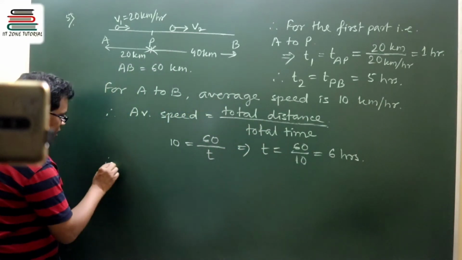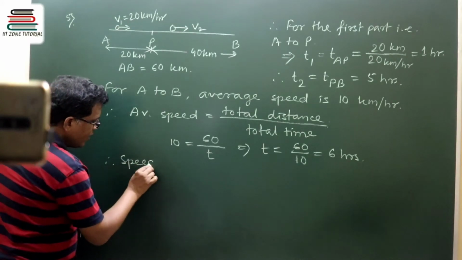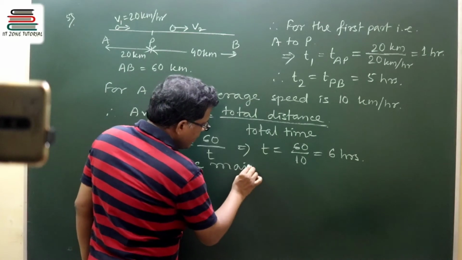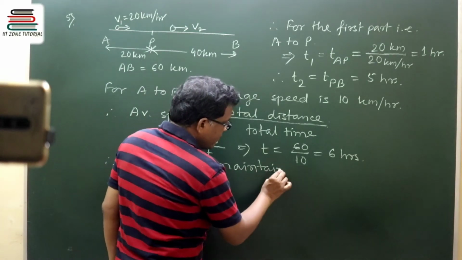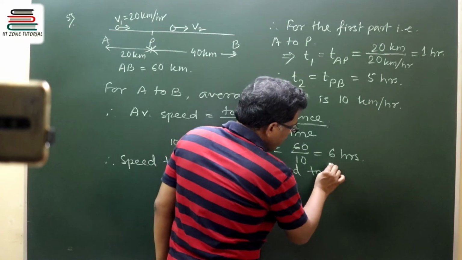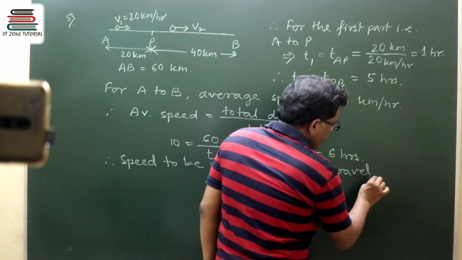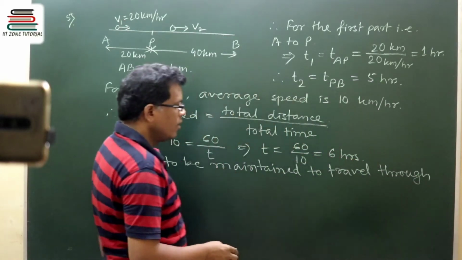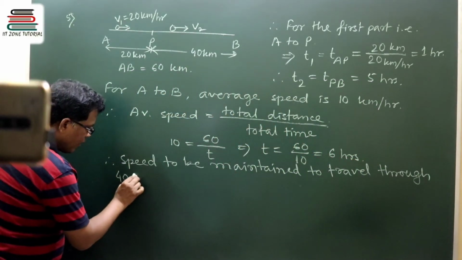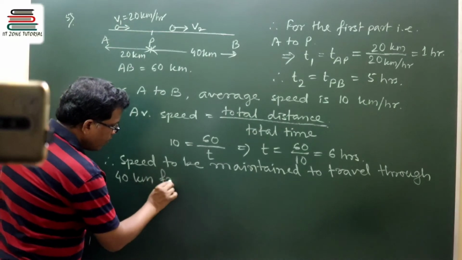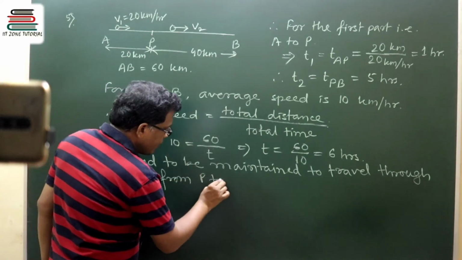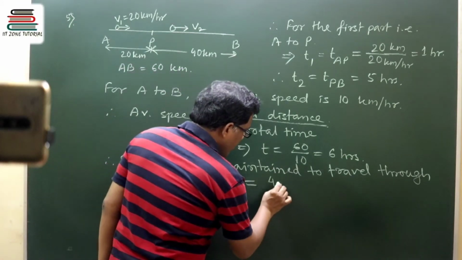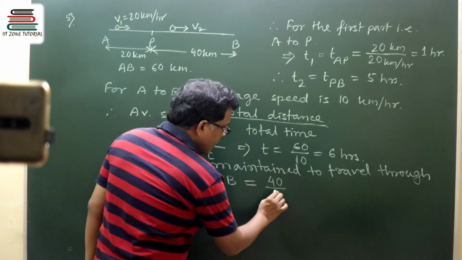So the speed to be maintained to travel through 40 kilometer from P to B will be 40 kilometer distance in time.